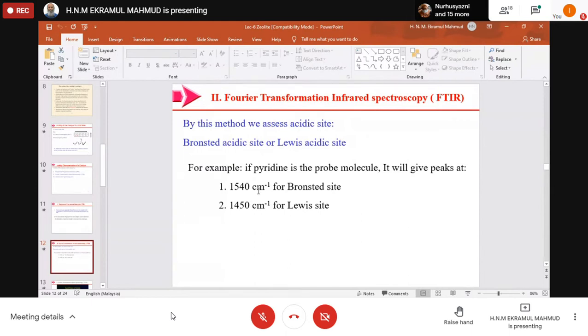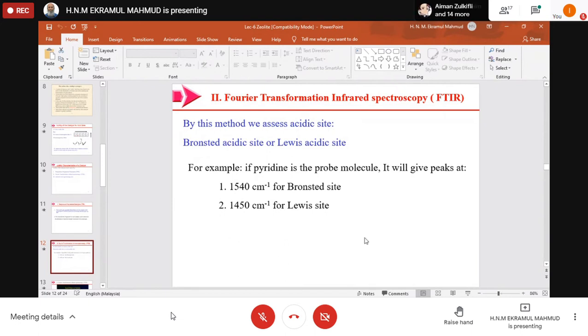Suppose at 1540 per centimeter the intensity of the peak is too high. We can measure the intensity and make it quantitative, what the amount of Bronsted acid sites is, or the Lewis acid sites at 1450, based on the intensity.